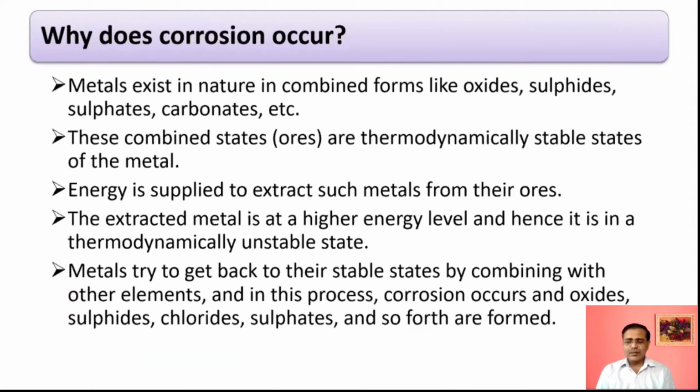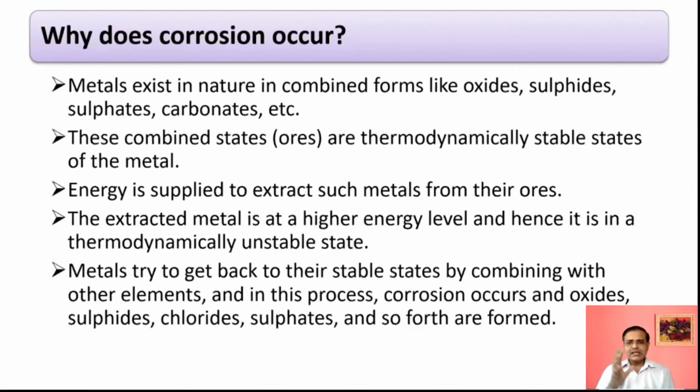Extraction of metals is the process, and we know that almost all the metals are in the impure form. They are in compounded form. They may be in the form of their oxides, sulfides, sulfates, carbonates, nitrates, etc. We have to bring them to the earth's surface, and then we need to purify the metals.